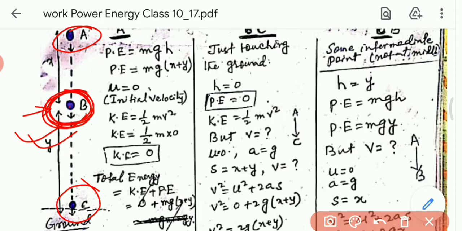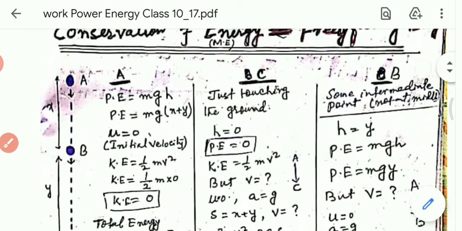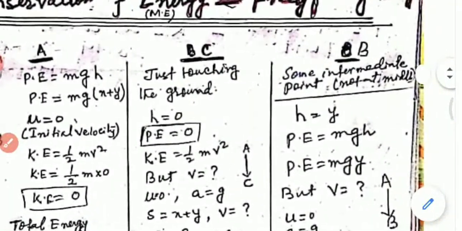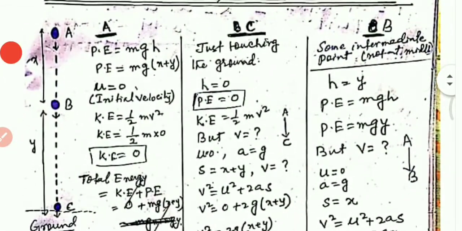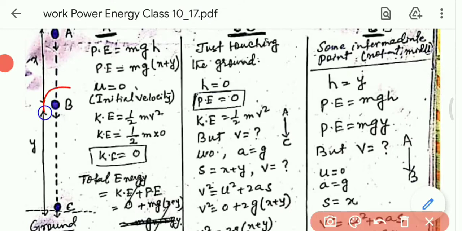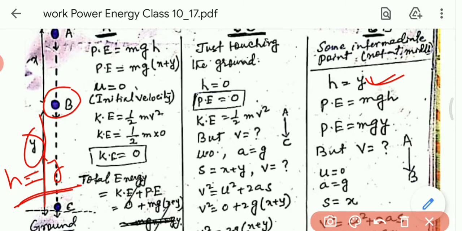Now look at this. When the body is at the point B, what will be the height from the ground? From the ground, the height is y. So here h equals y. If h equals y, what will be the potential energy? Potential energy equals mgh. Put the value h equal to y, so we get the potential energy mgy.